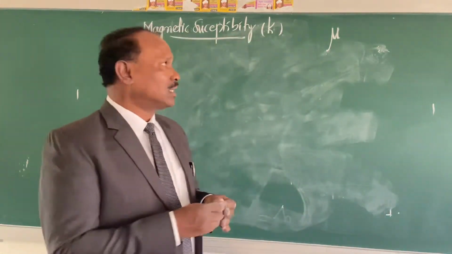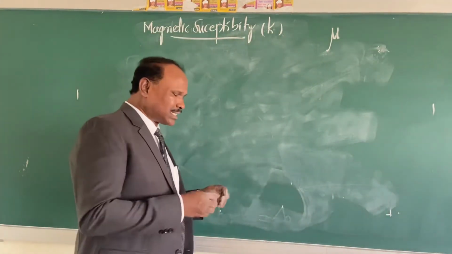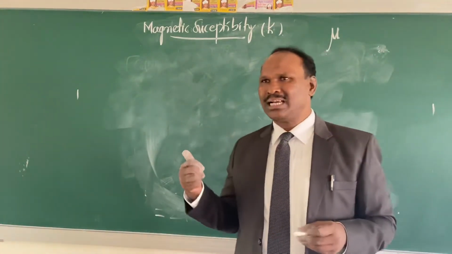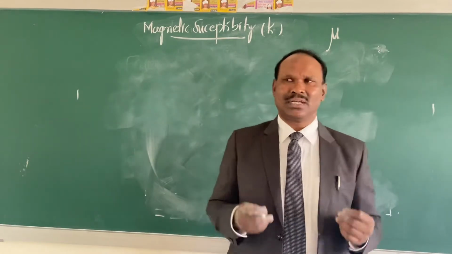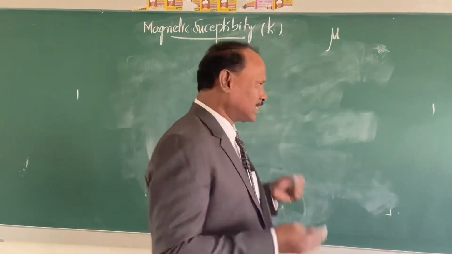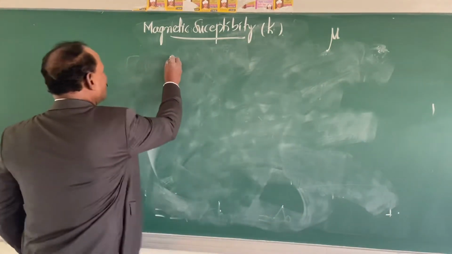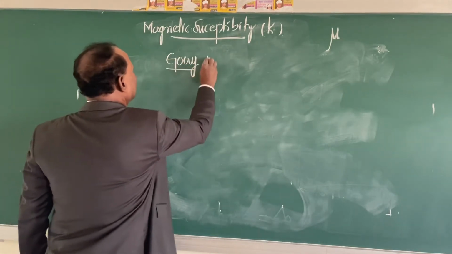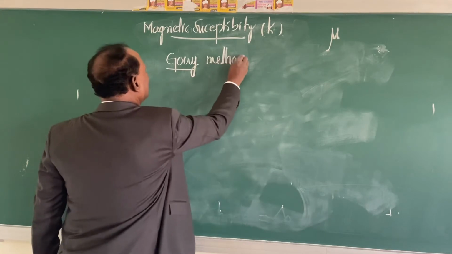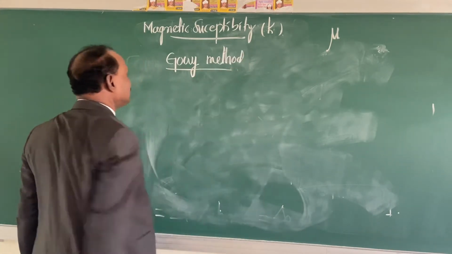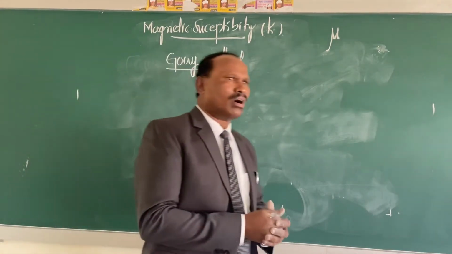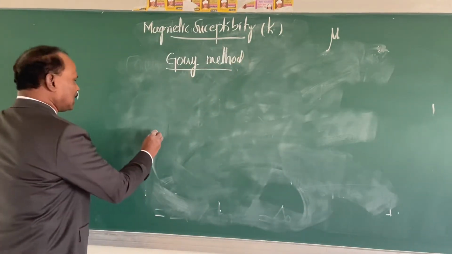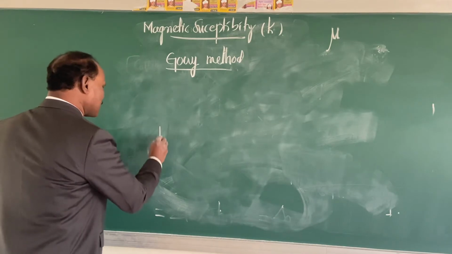Is it okay? So now let us study a method that is used to calculate the magnetic susceptibility of a coordination compound. That method is called the Gouy method. So, determination of magnetic susceptibility by which method? Gouy method.